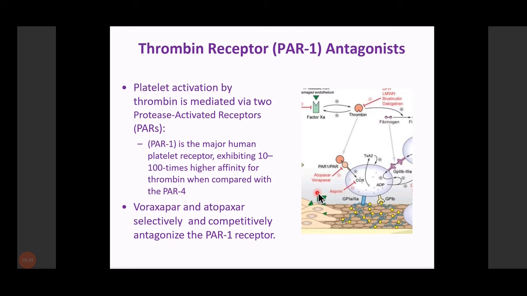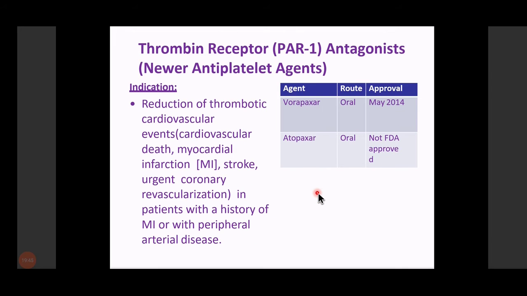So we have developed Vorapaxar and Atopaxar, which competitively antagonize the protease activated receptor 1 or the thrombin receptor 1 on the surface of the platelet. Atopaxar is not approved till now. Vorapaxar was approved in 2014,